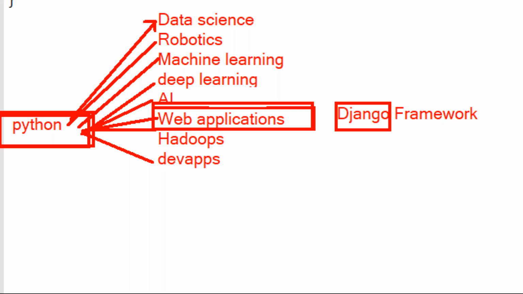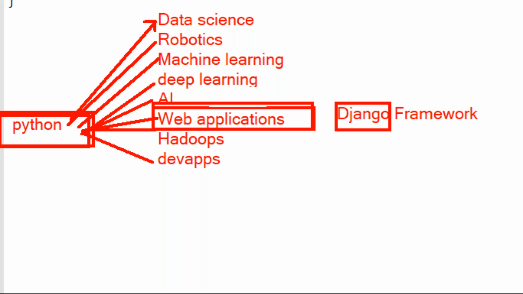Bank applications: SBI online banking, ICICI online banking, Andhra Bank online banking, HDFC online banking. These all are nothing but web applications only, sir. If you want to develop these kinds of web applications, then we are going to learn this Django framework. Do you understand this one?